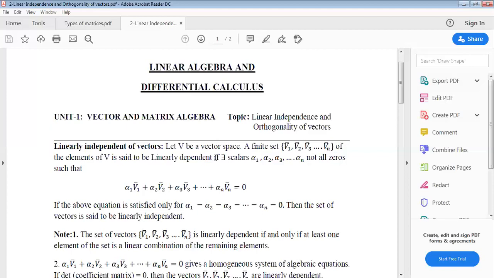Coming to linearly dependent, if at least one scalar is non-zero, then the set of vectors is said to be linearly dependent. Clear? If all scalars are zeros, it is a linearly independent set of vectors. If at least one scalar is non-zero, the set is linearly dependent.